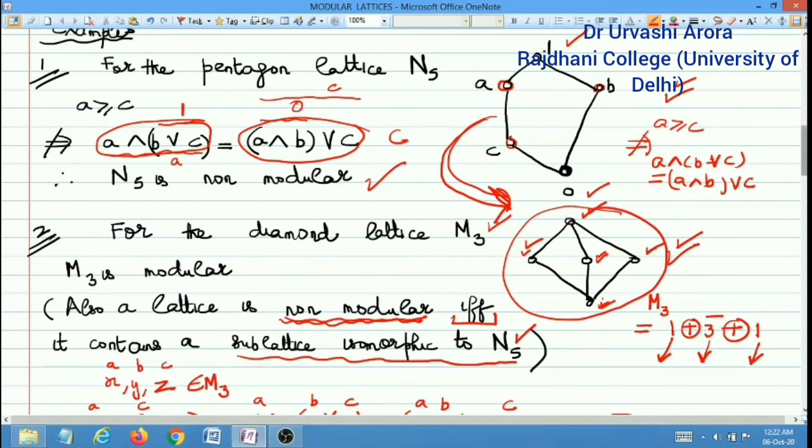So this is another explanation that you can give in order to show that the M3 or diamond lattice is a modular lattice. So that was all I had to say.